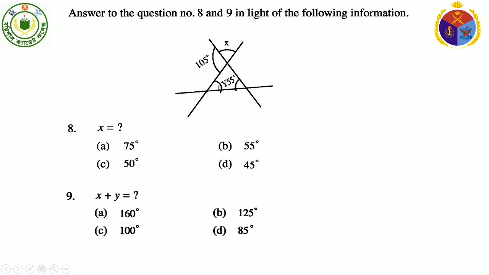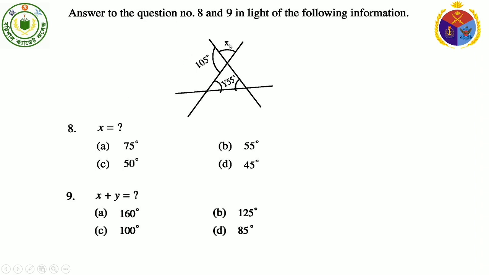Therefore angle y must be 180 degree minus this angle and this angle, that is angle y equal to 180 degree minus 55 degree minus 75 degree. Therefore, angle Y must be 50 degree. So, angle Y equal to 50 degree, and from question number 8 we got angle X equal to 75 degree.